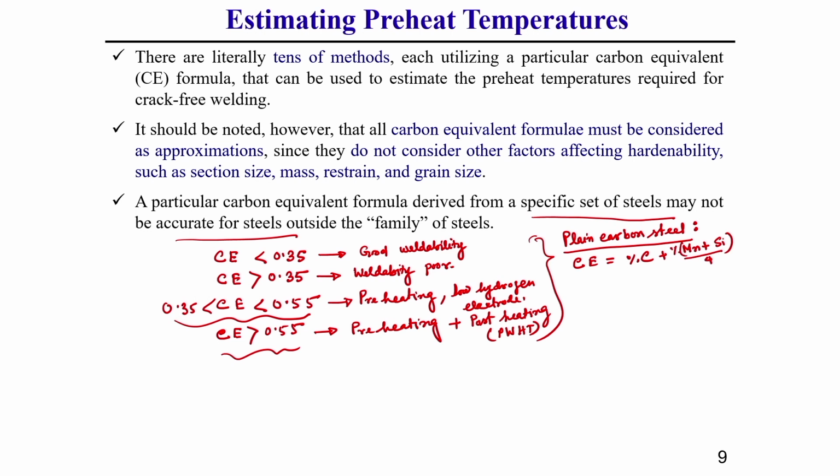This is for plain carbon steel, where carbon, manganese and silicon compositions are present. These are all weight percentages; keep this in mind.